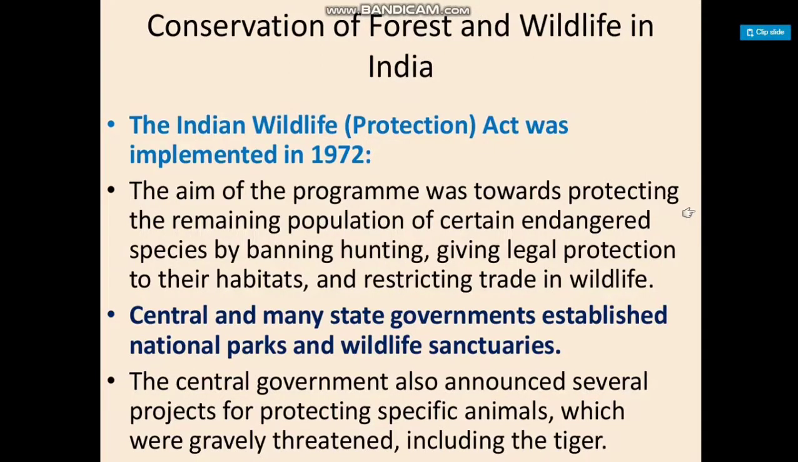The Indian Wildlife Protection Act was implemented in 1972, and the program's aim was towards protecting the remaining population of certain endangered species by banning hunting, giving legal protection to their habitats, and restricting trade in wildlife. Central and many state governments also established national parks and wildlife sanctuaries. The central government also announced several projects for protecting specific animals which were gravely threatened, including the tiger.